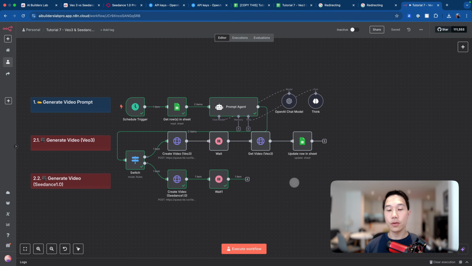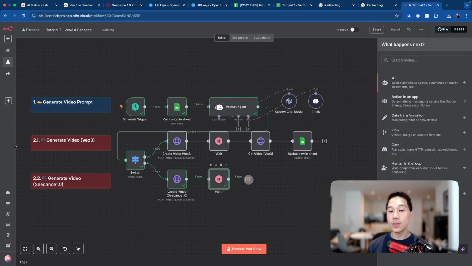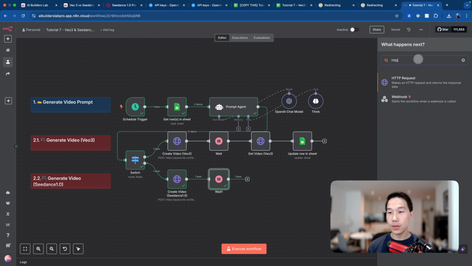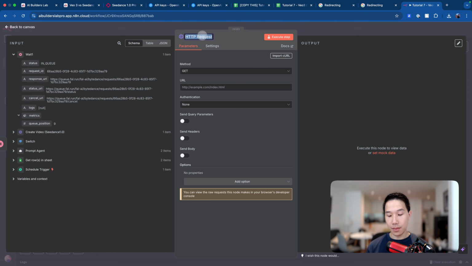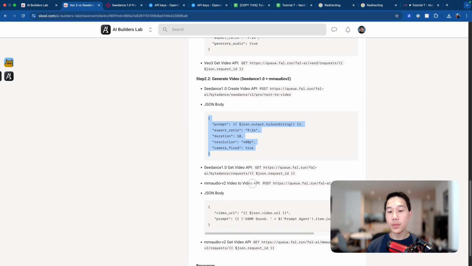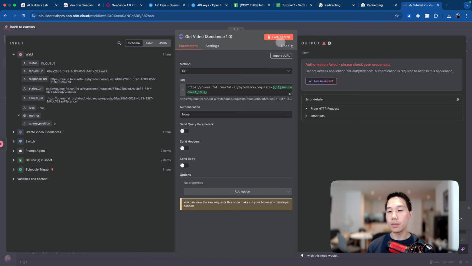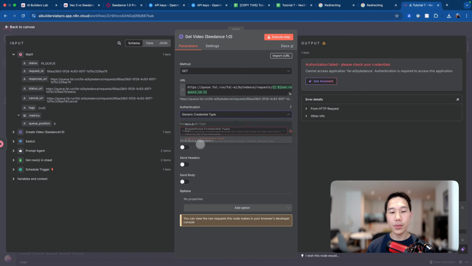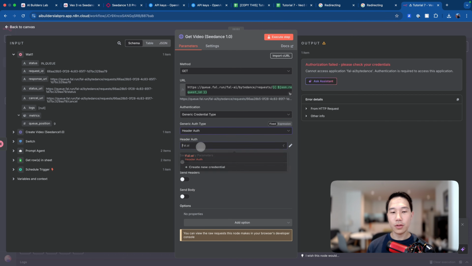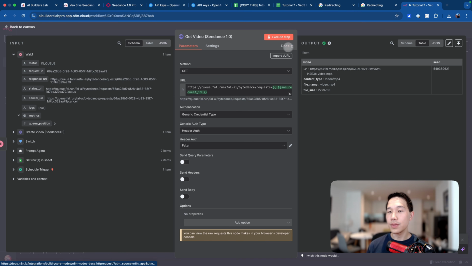Okay, so now the wait is over. Let's also get back the videos using a similar HTTP request. So I'm going to set up a node and name this get video Seedance 1.0. So again, going back to the community, you can copy this path and then paste this in. Essentially this is just getting back the video that we have. And remember also to set up the header auth to be fal AI to not have this error. And now you get back the MP4 file from the Seedance 1.0 video.